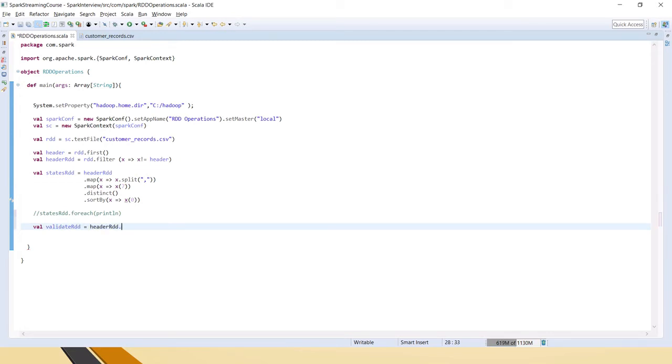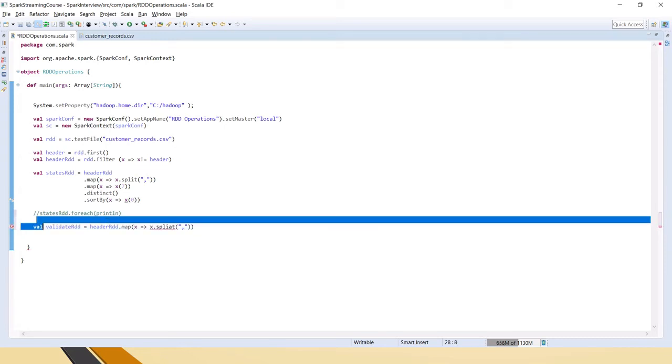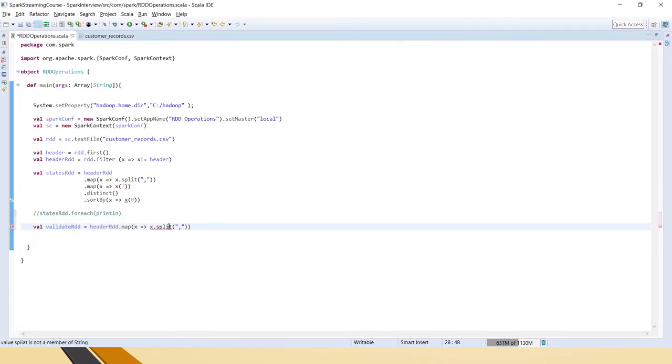header rdd dot map. In this map, because it is an rdd of rows, first we have to split it, otherwise it is not going to work, right? So x dot split, because in this header rdd the entire row is there, so we have to split it so that we have multiple columns of data. Then we can fetch whatever we want. So I'll say some sample rdd is this one.